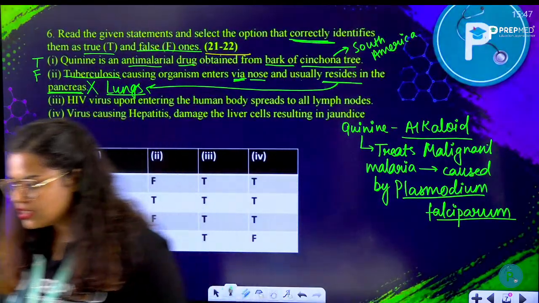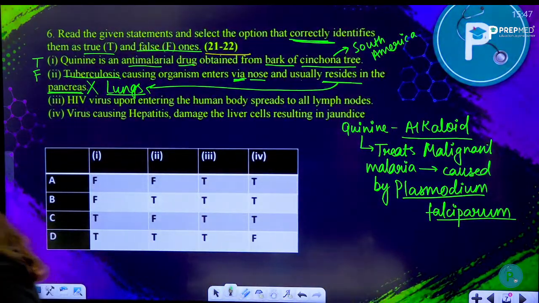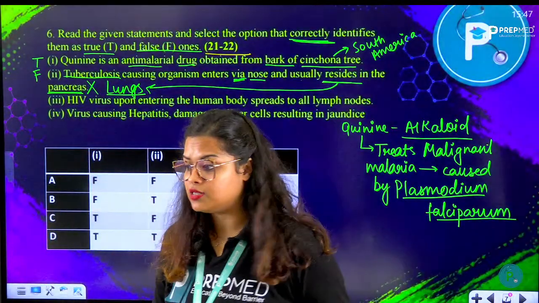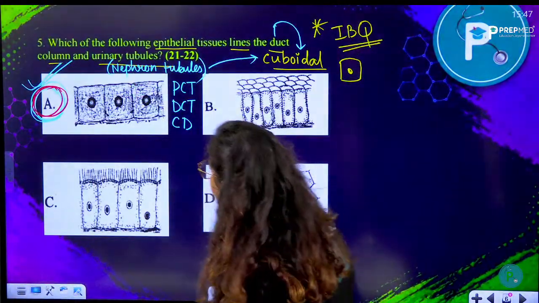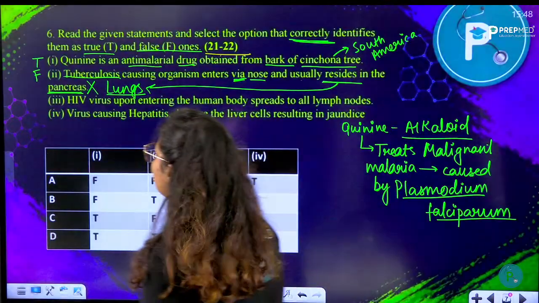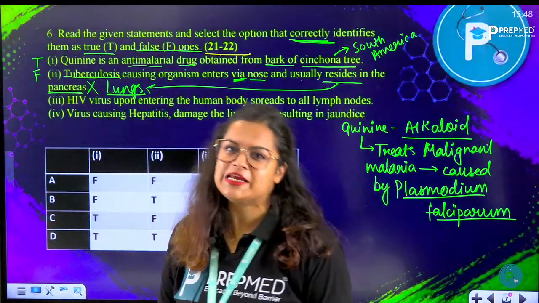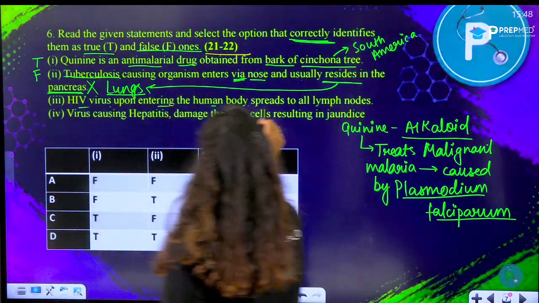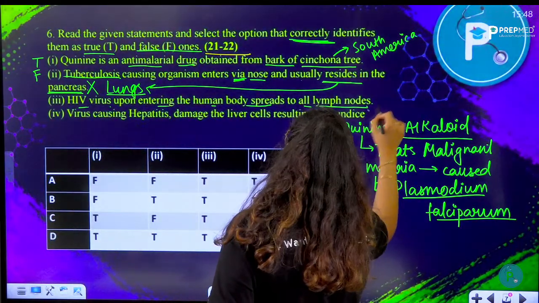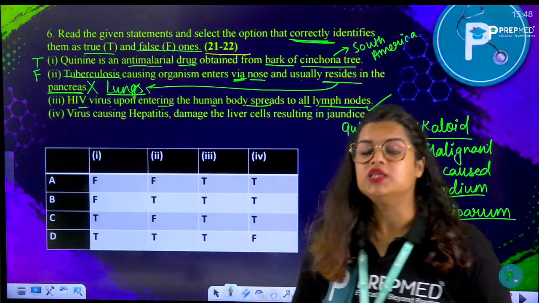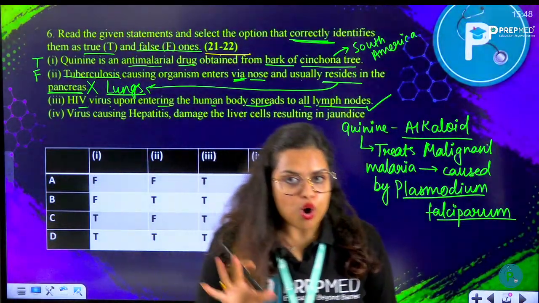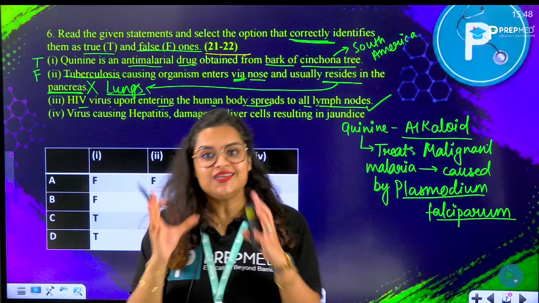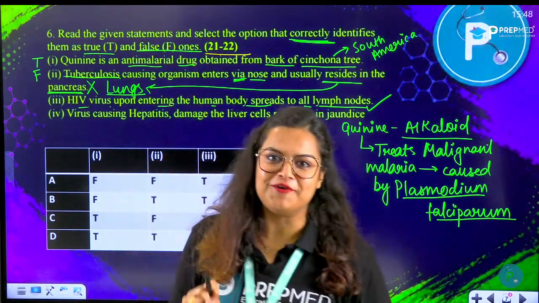Okay. Yes, Sanglap is asking, ma'am, that is the question number 5. This is question number 6. Okay, for A you are saying 5. Okay, I got it, Sanglap. Moving on, let's try to answer question number 6 now. HIV virus upon entering the human body spreads to all lymph nodes. Yes, right. Because lymph nodes are where all the differentiated T lymphocytes are waiting for it.